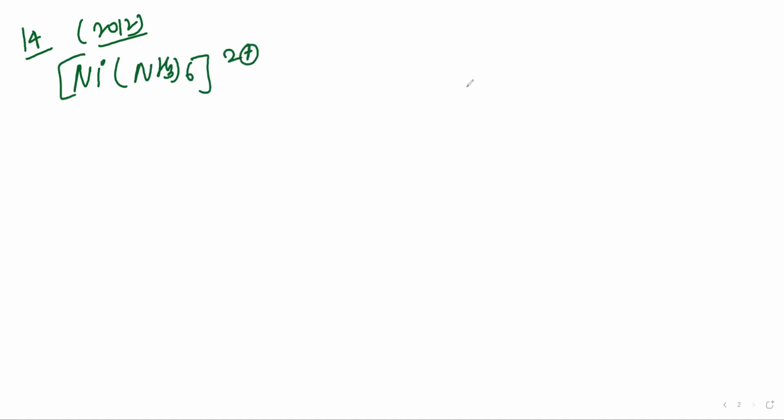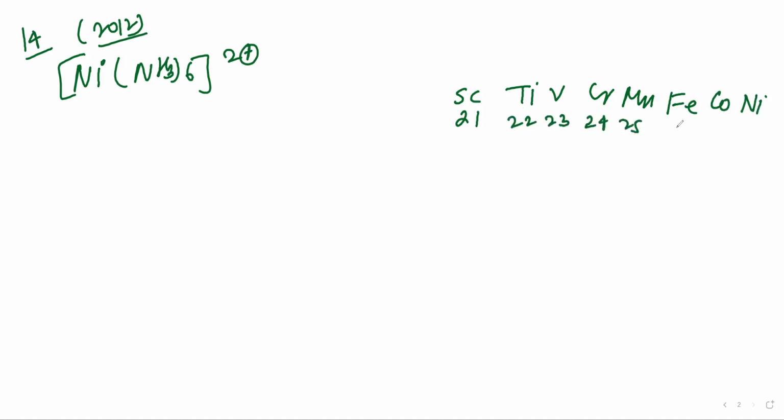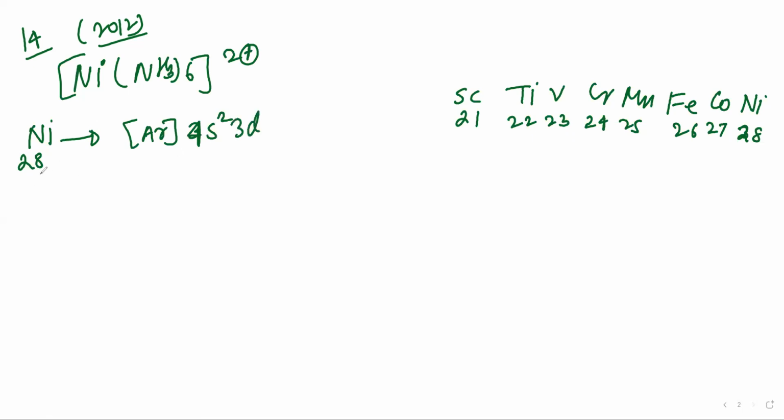How will you get nickel's atomic number? Scandium starts from 21: scandium, titanium, vanadium, chromium, manganese, iron, cobalt, nickel. So 21, 22, 23, 24, 25, 26, 27, 28. Nickel's atomic number is 28. Its electronic configuration will be argon 4s2 3d8.